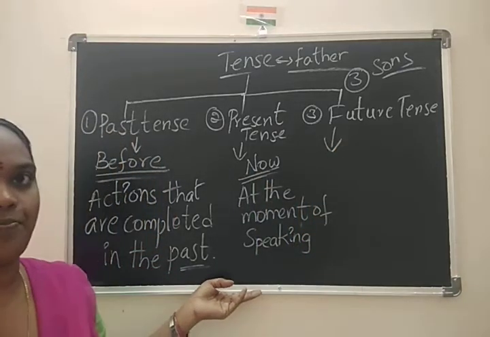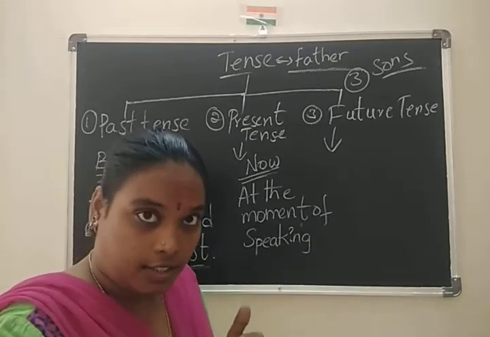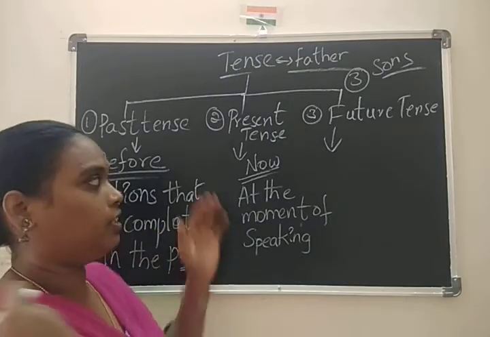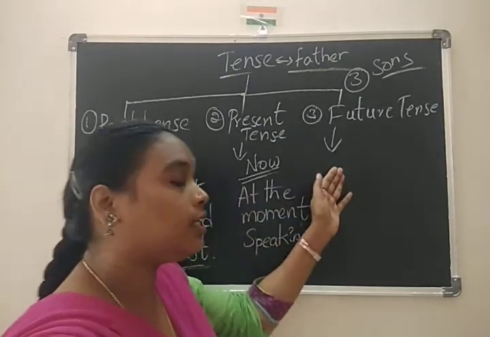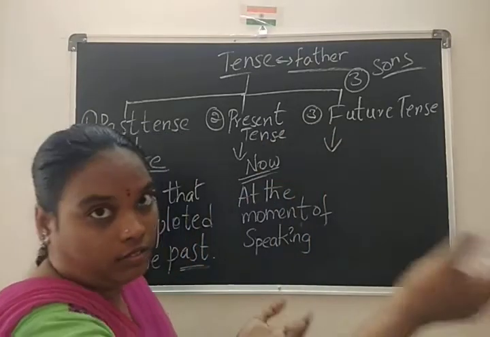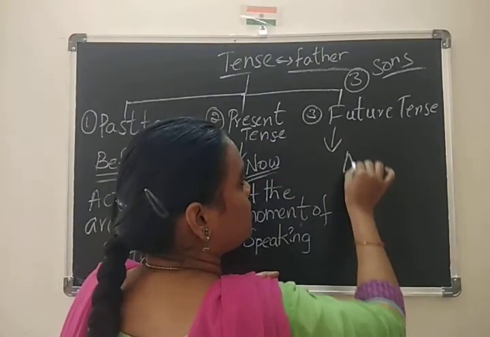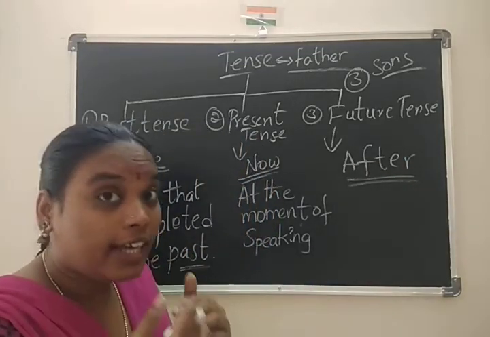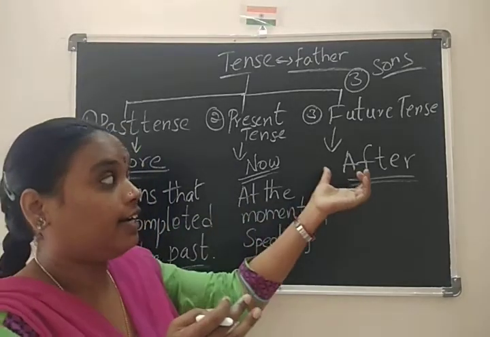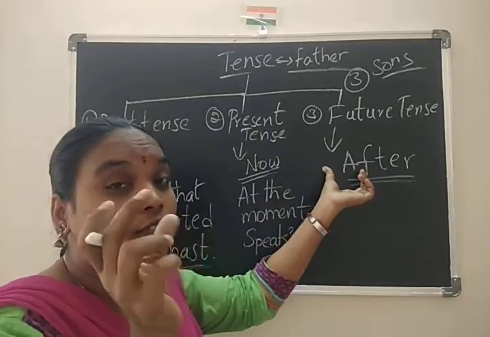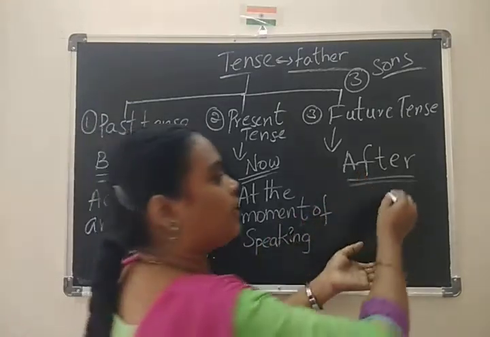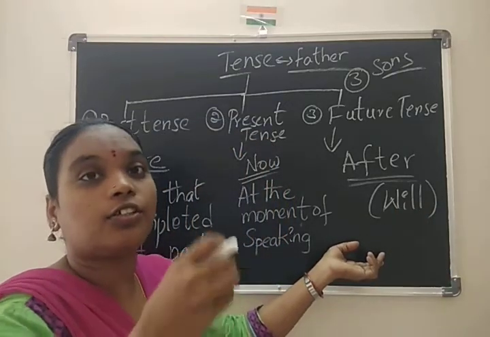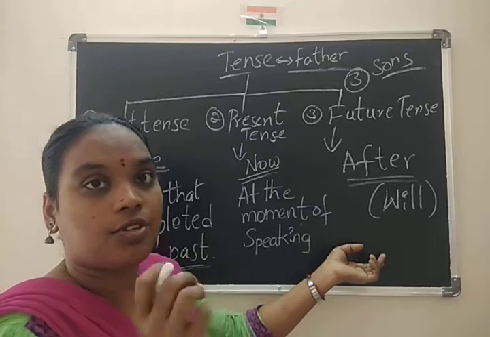Coming to future tense. Future in the sense of after. Before, that action was already completed. Now that action is going on. Here that action will happen. So future means after. The indication is the word will, to know about the action that is going to happen in the future.